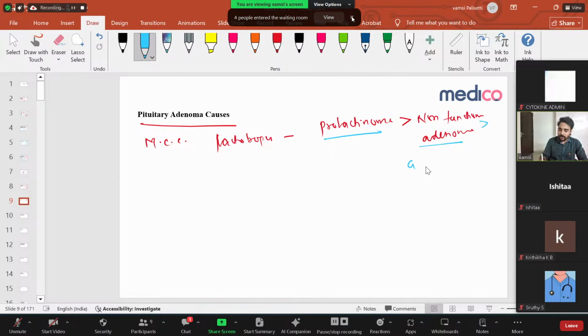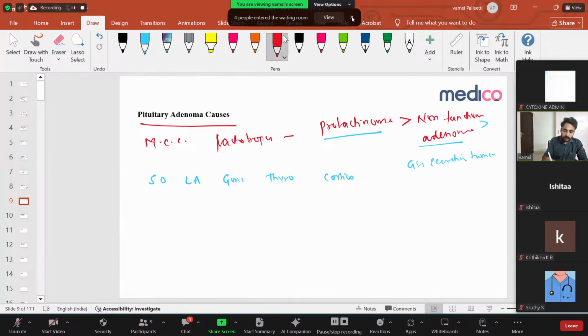If that is not there, then a growth hormone secreting tumor from the somatotropes. This is the sequence. So this mnemonic is very important: somatotropes, lactotropes, gonadotropes, thyrotropes, and corticotropes.